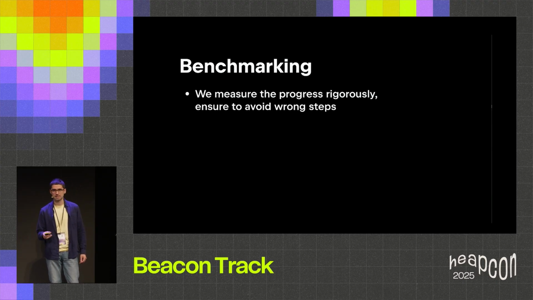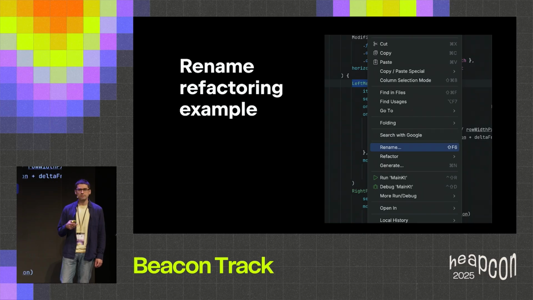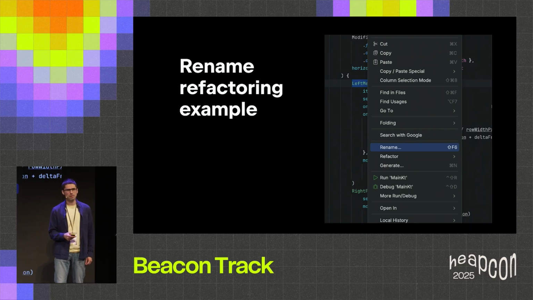We faced this example several months ago when developing Junie, and it's not hard to understand, and it highlights really nicely the importance of benchmarking for improving coding agents. So here is the example. If you have used JetBrains IDEs, you are probably familiar with the rename refactoring tool. It's a tool that can rename entities in your code along with all the references with a single action. It's a very convenient tool. It's a lifesaver for bigger projects.